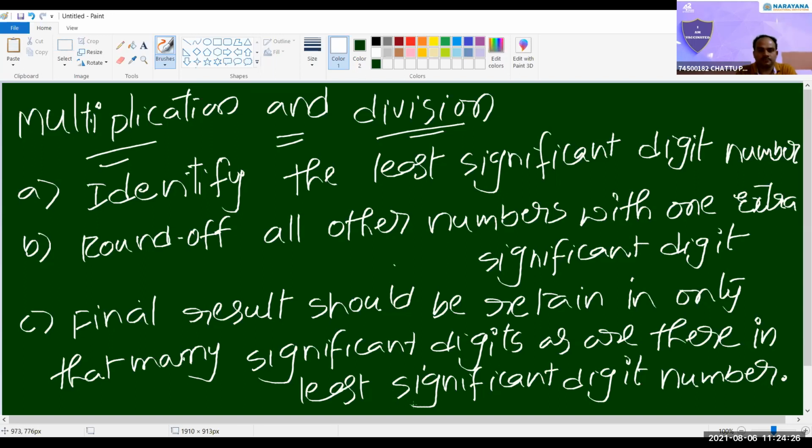Write down now. With an example, I will explain. Don't take tension. This is also almost the same thing, sir. No, a slight difference is there. I will tell.